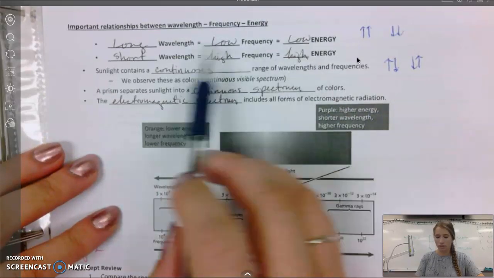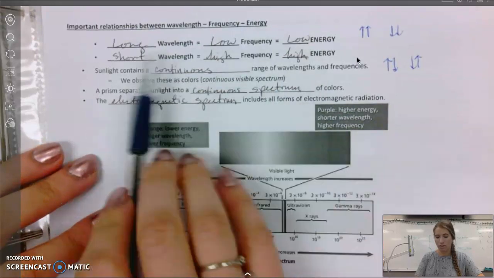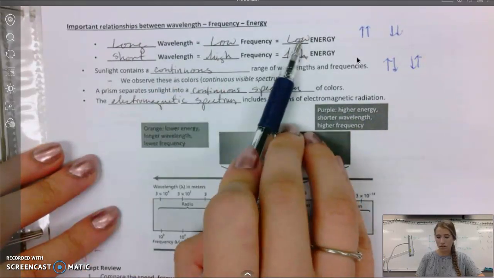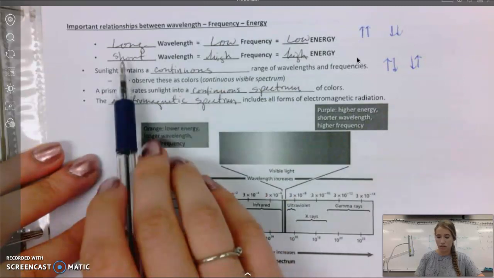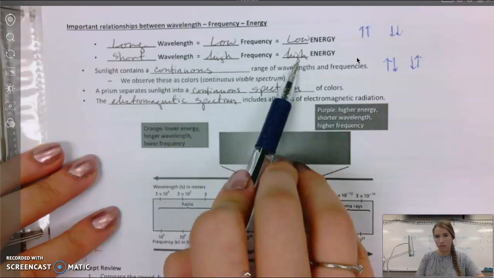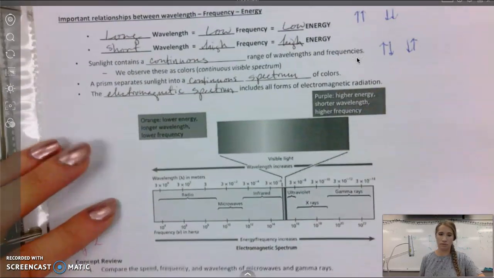And then the last jump we can make here: wavelength and energy. Big wavelength, low energy, inversely proportional. Short wavelength, high energy, inversely proportional.